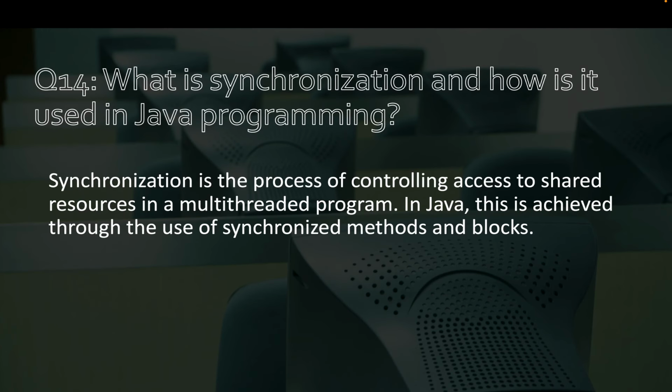Question number 14. What is synchronization and how is it used in Java programming? Synchronization is the process of controlling access to shared resources in a multi-threaded program. In Java, this is achieved through the use of synchronized methods and blocks.